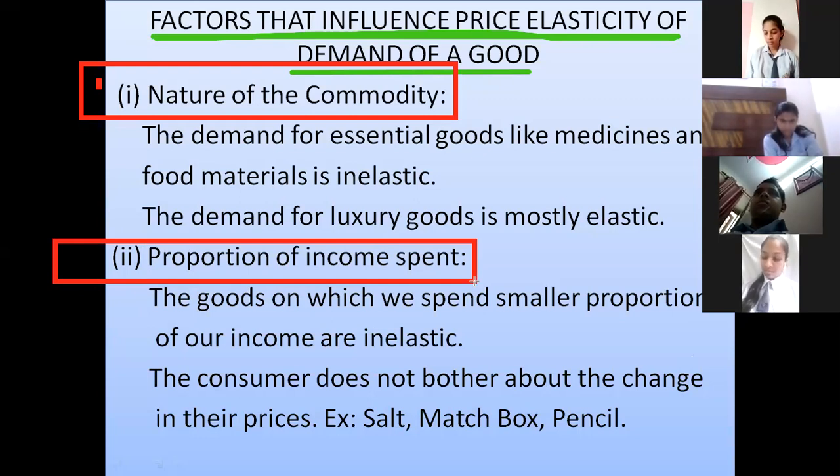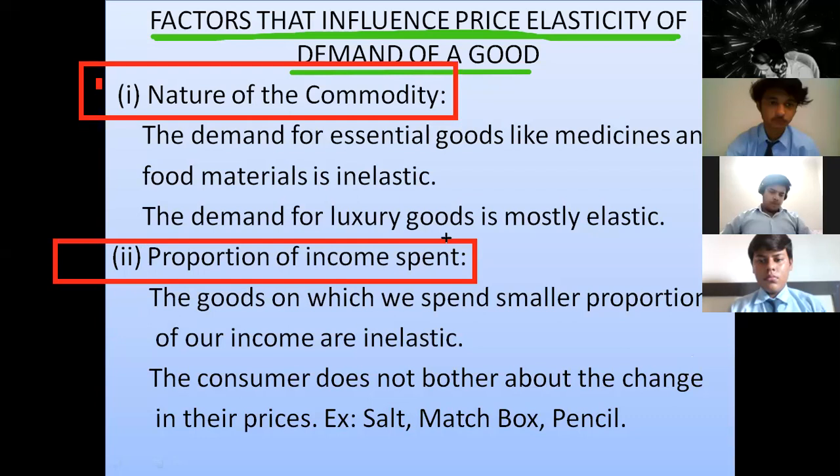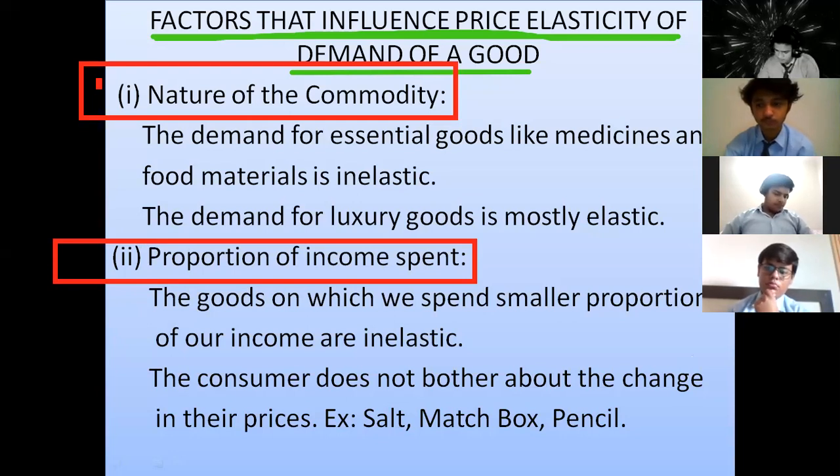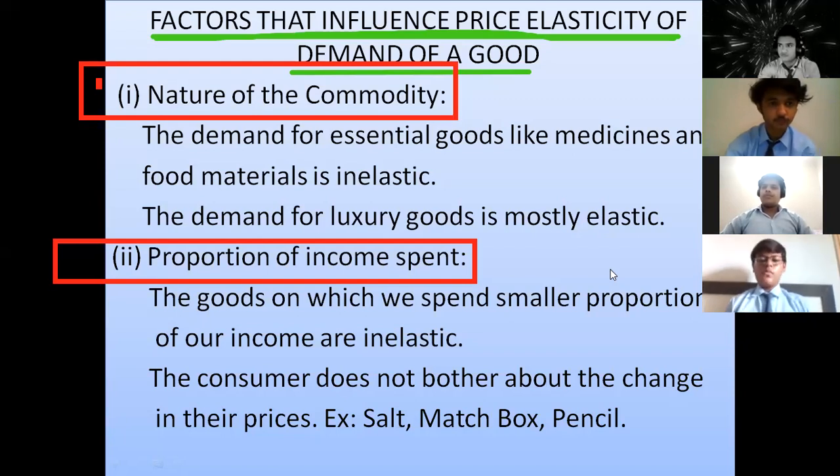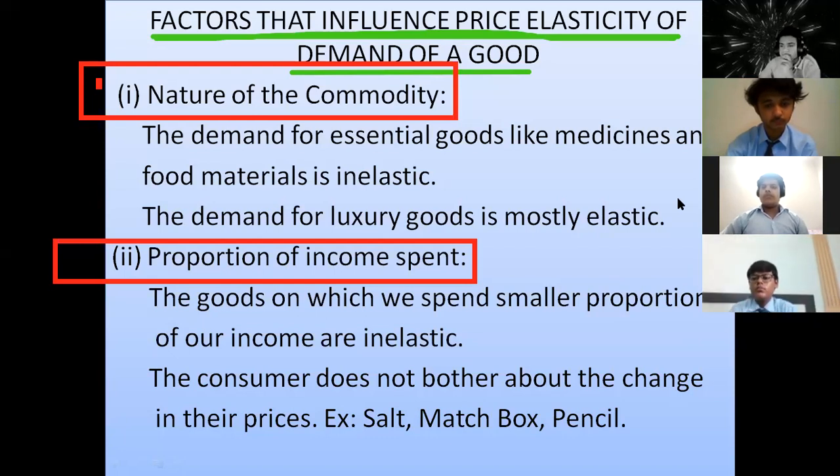You know, we definitely spend some proportion of income on the purchase of our commodities. Let's say, Anshul, please look at the screen. Let's say the goods on which we spend a smaller proportion of our income. Every month we are making a budget. Agreed? Every month in families we make a budget. हम लोग एक budget बनाते हैं बेटे. In that budget, we are of course writing down all the required essential goods which we want for our home.